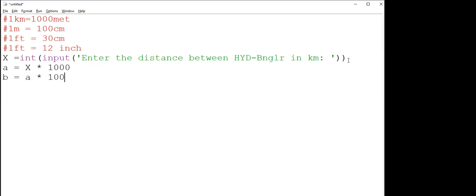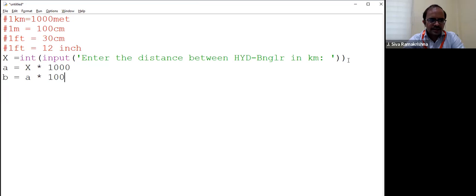Yes, sir. Right. Now I will write in a quote: A, so now distance in meters. So here you will write distance in centimeters.